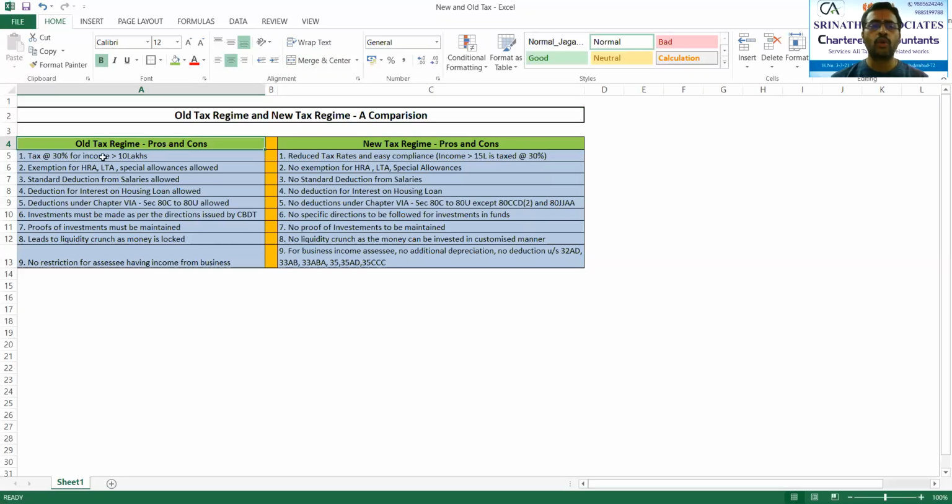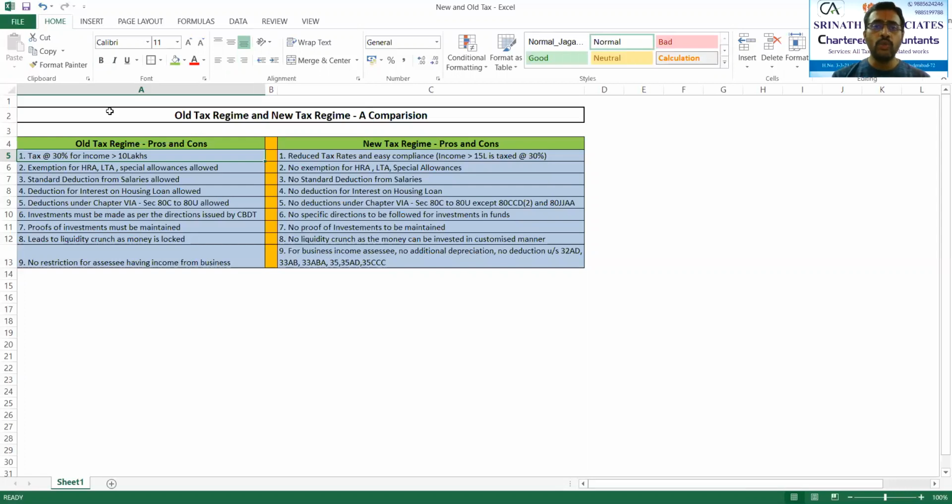So let us first of all go to the pros and cons of both old as well as new tax structure. First and foremost thing, as I was telling, there were only three slab rates in the old tax structure, that is 5%, 20%, and 30%. And the highest tax rate, which is 30%, was applicable for an income above 10 lakhs.